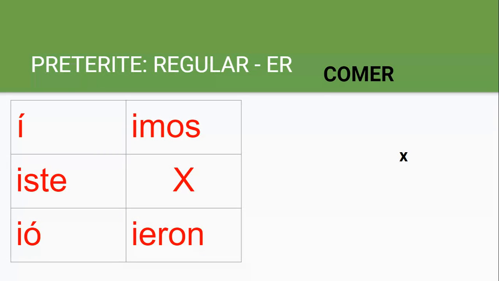The next set of endings are ER verbs. And so those are iste, ió, imos, ieron. Again, if you'll notice, first and third have an accent. One on the I, one on the O. So for comer, that'd be yo comí, tú comiste, él comió, nosotros comimos, and ellos comieron.